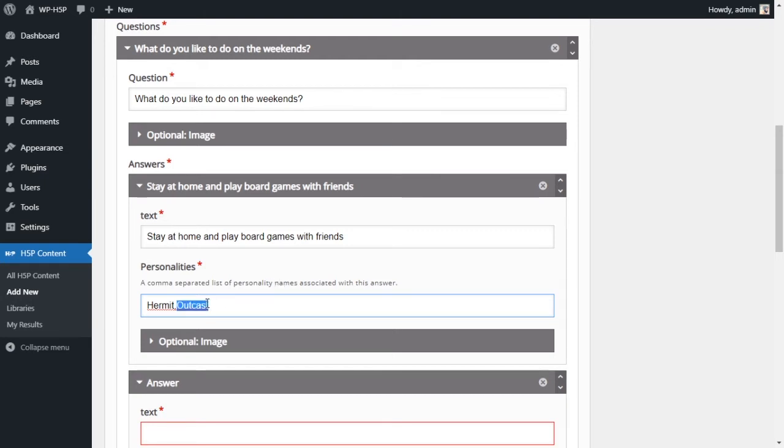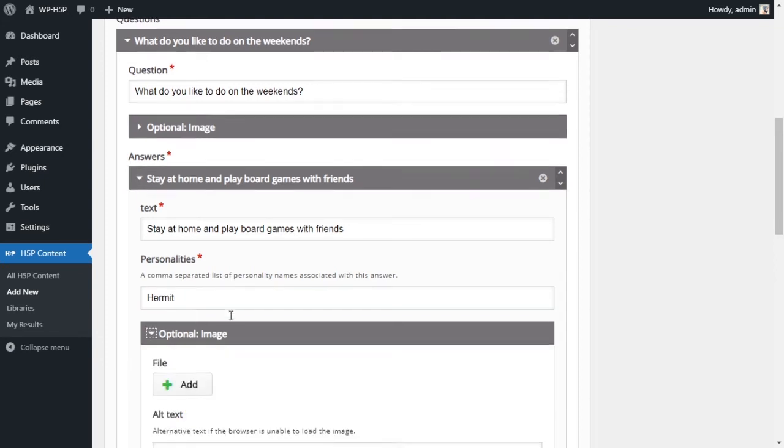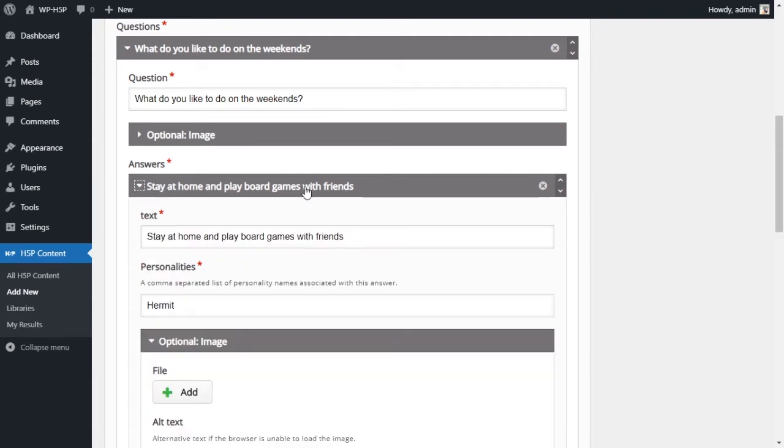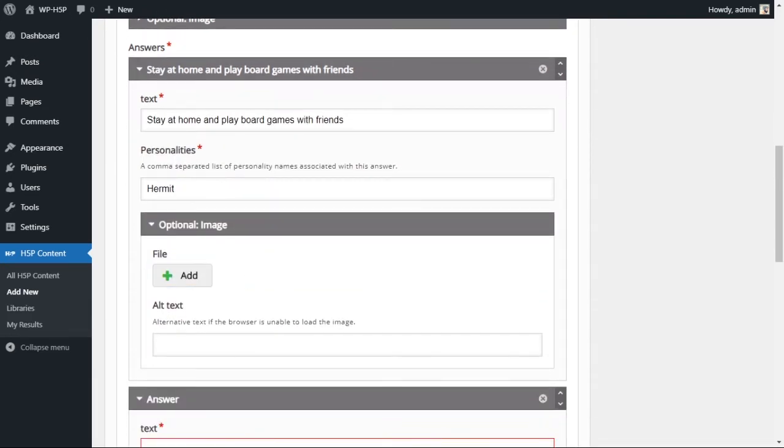So we will experiment with that later. For now, we're just going to add one personality for each answer. So the first answer, stay at home. You can also add an image for an answer, not just for a question. And let's try that. We'll just add one for the first answer.